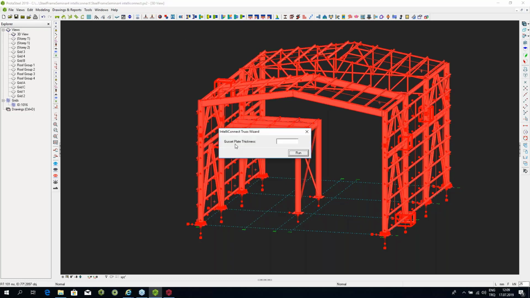Let's do the truss connections first. And it asks for a gusset plate thickness. I don't want to give it. I want it automatically, depending on the twin-to-twin distance. I'm just going to say run.